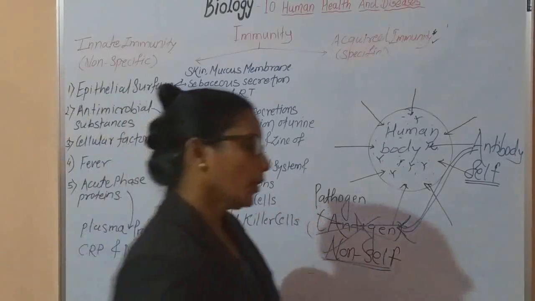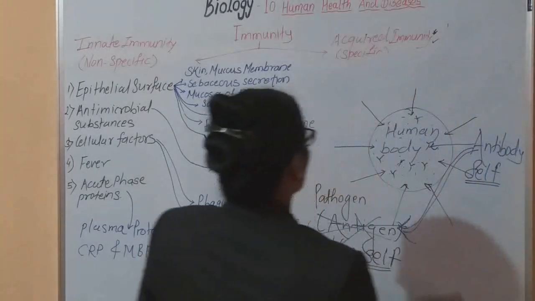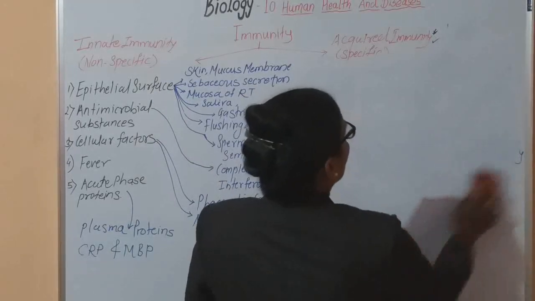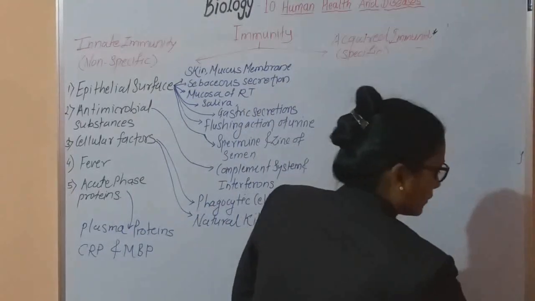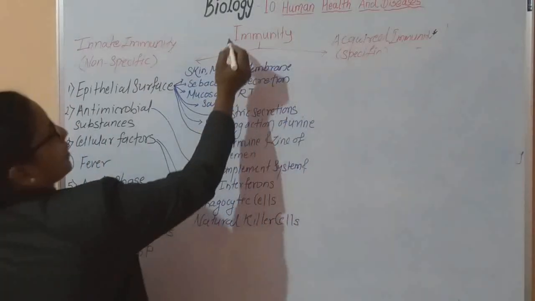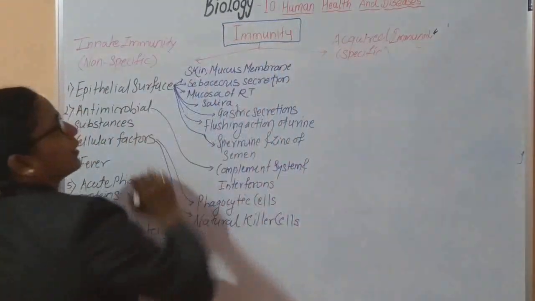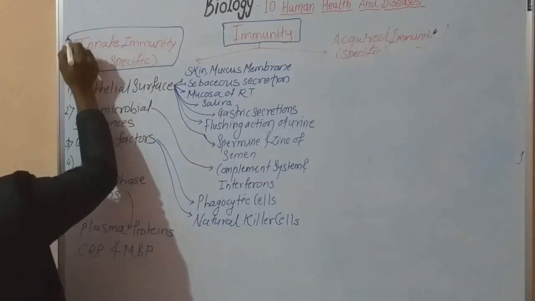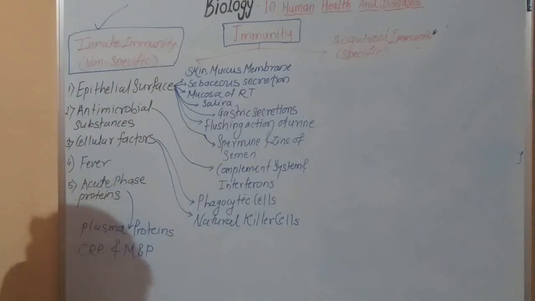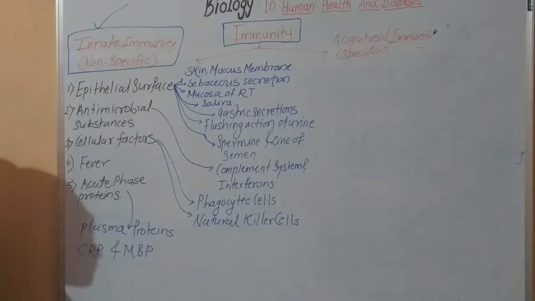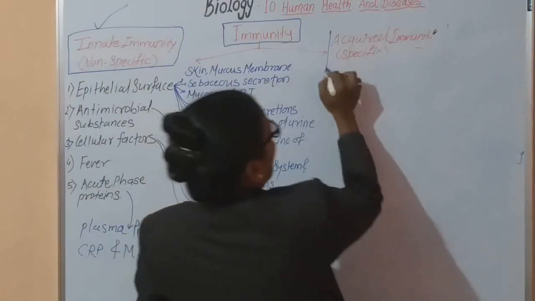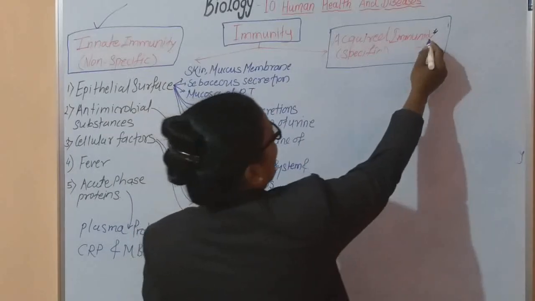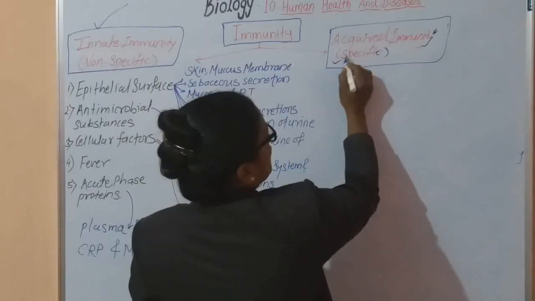Now, this immunity is of two different types. That is the next point we are going to study. Immunity is basically divided into two types. The first type is called innate immunity, which is non-specific. The second is acquired immunity, and this is specific.